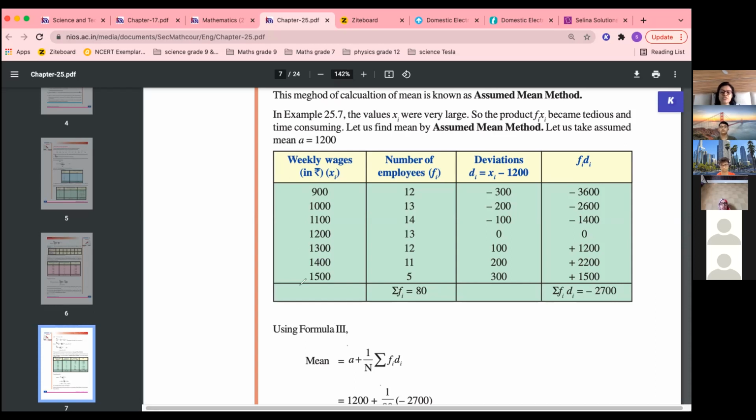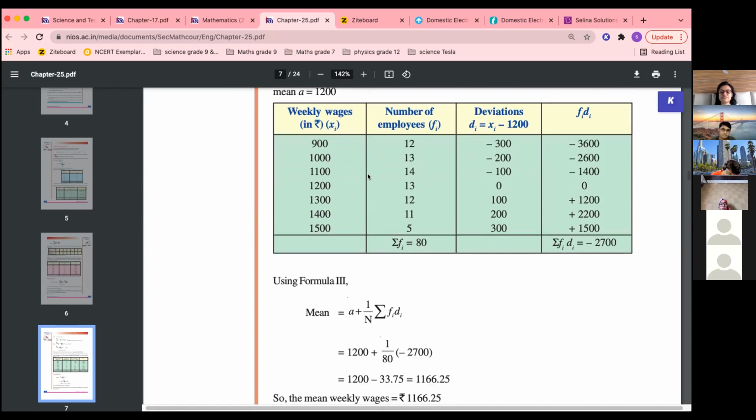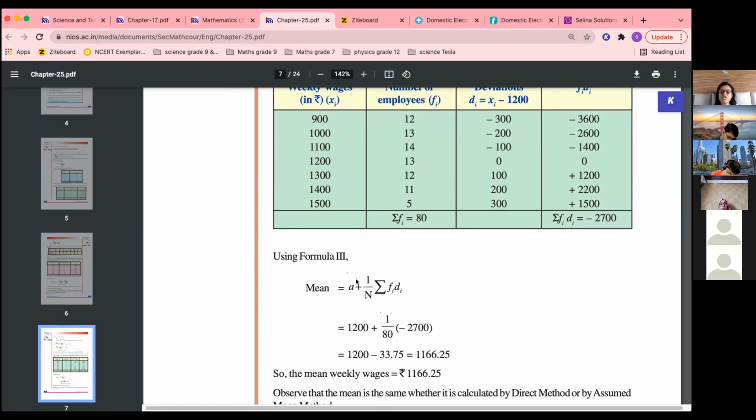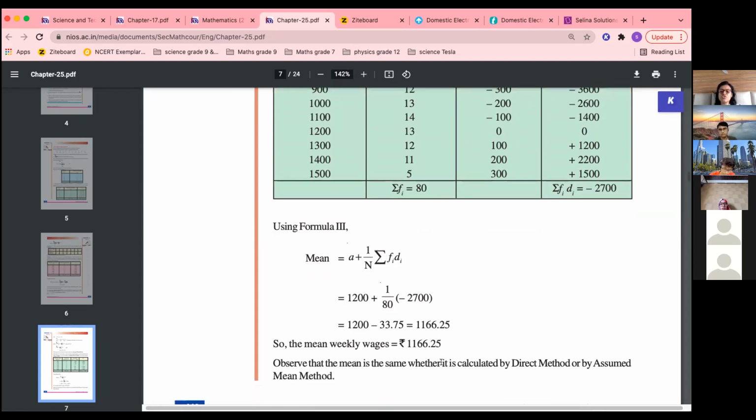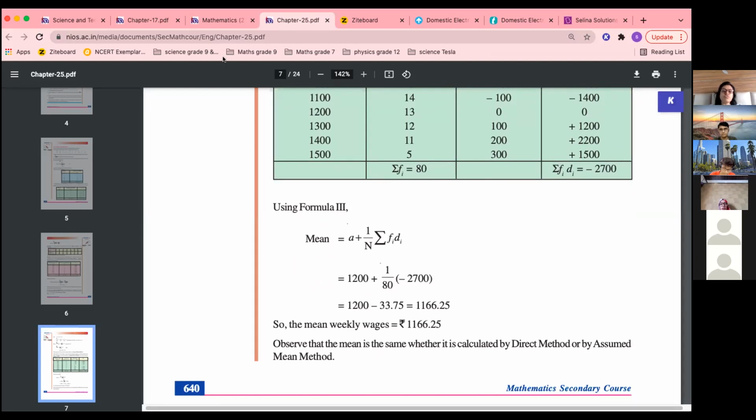And now this is the third formula that we are doing. What is that formula? A plus, meaning assumed mean plus 1 by n into sigma fi di. 1 by n is this frequency sum. Okay. So how much did we get? A is 1200 plus 1 by 80 into minus 2700. Subtracted from 1200, cancelling the 80, you got this. So this is the assumed mean method. Okay? Whichever method you use, the mean will be the same.